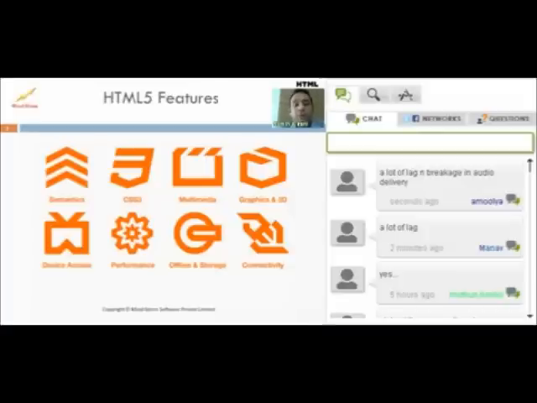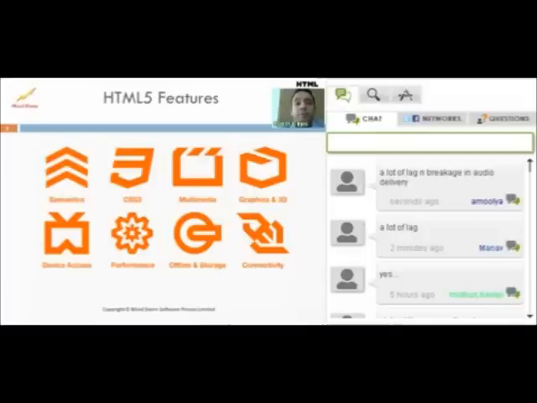The data that we store, we can store in an API provided by HTML5 called the local storage API, which allows us to store almost 5 to 10 MB of data right within the browser itself. So you can store data, and even if you close the browser and come back and visit the site again, the data is going to be right there. And when you have network connectivity, you can sync it up with the server.